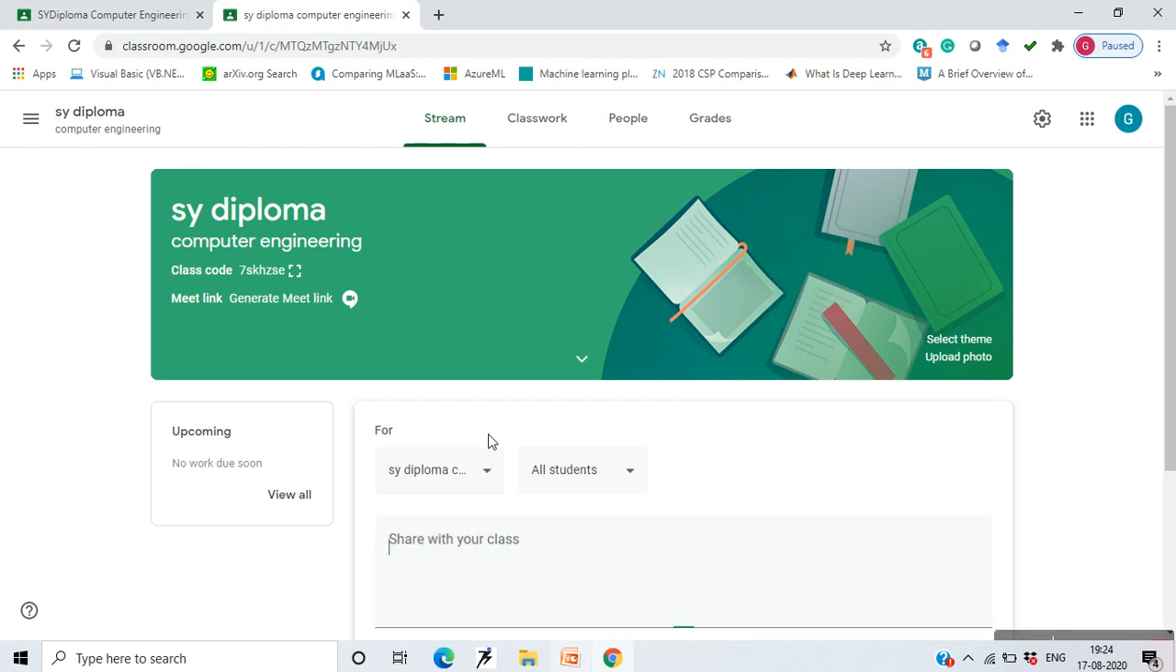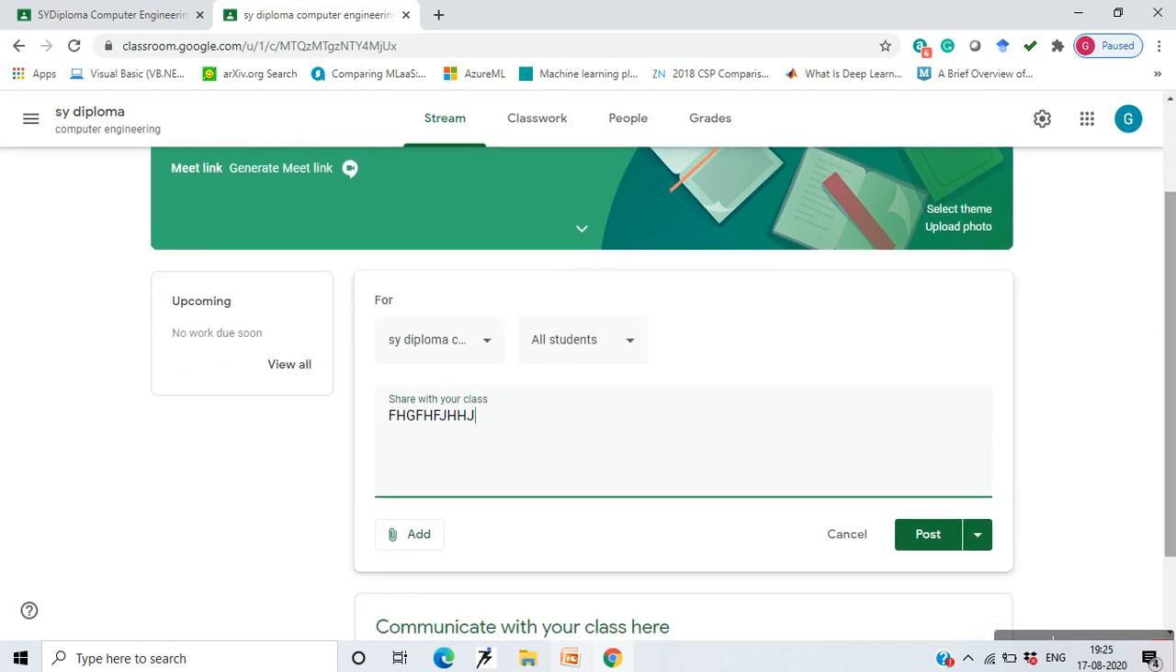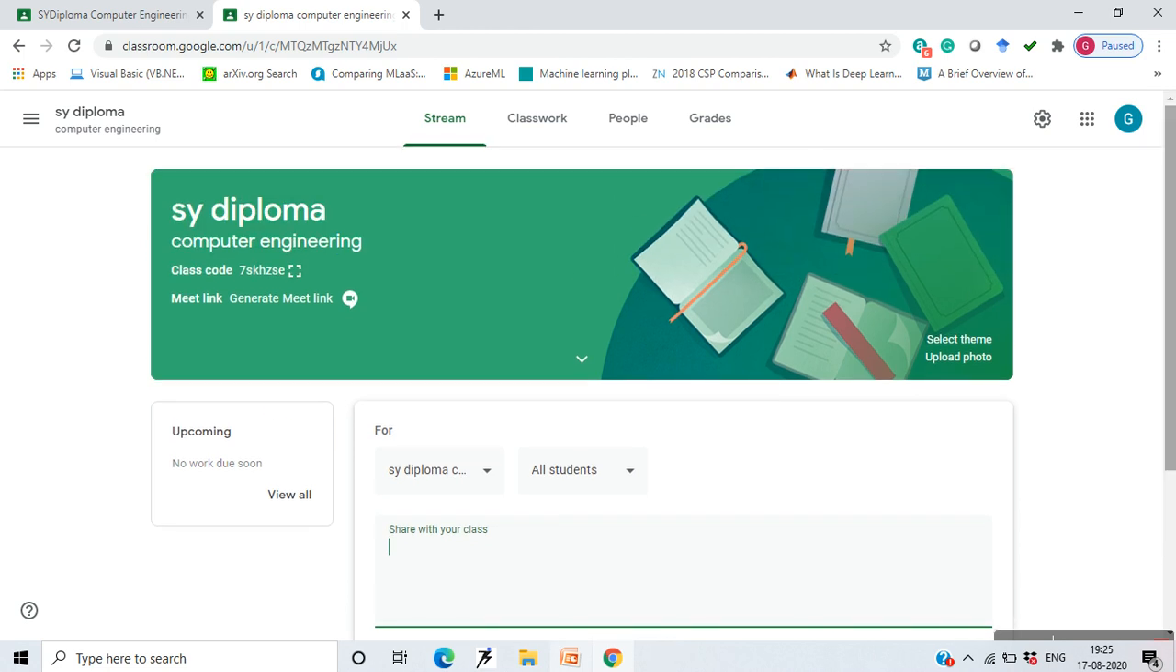You can type in something and then share it with the class by clicking on Post, or you can give a link of whatever you want through this Add button as an attachment. This is similar to using a normal social account to communicate with the students. And this is free, so it is again very convenient to use. At least those who have a G Suite account can use it.